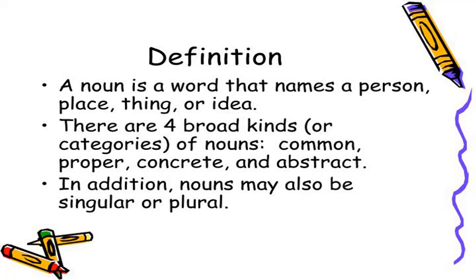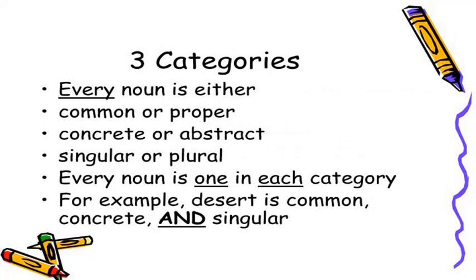It can be singular or plural. So if you get a noun, you can identify all these three categories. It can either be a common or a proper noun, it can be concrete or abstract, or it can be singular or plural. So every noun is one in each category.